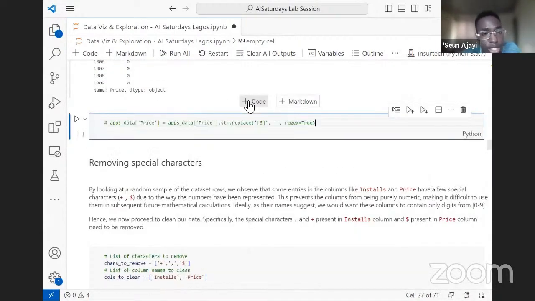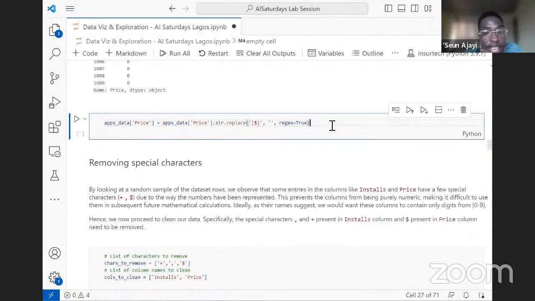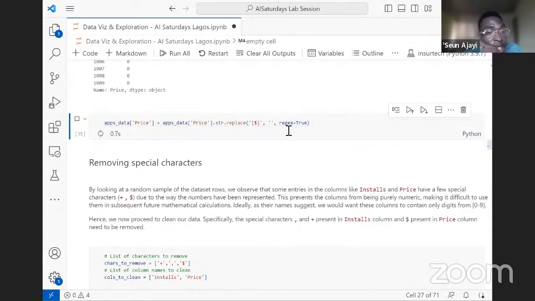Instead of writing a bulk of code like that, we can use regular expressions: wherever you see a dollar sign, or even if we have more characters, we can put them here, replace it with nothing, and that will give us a column that is as clean as we want it to be.